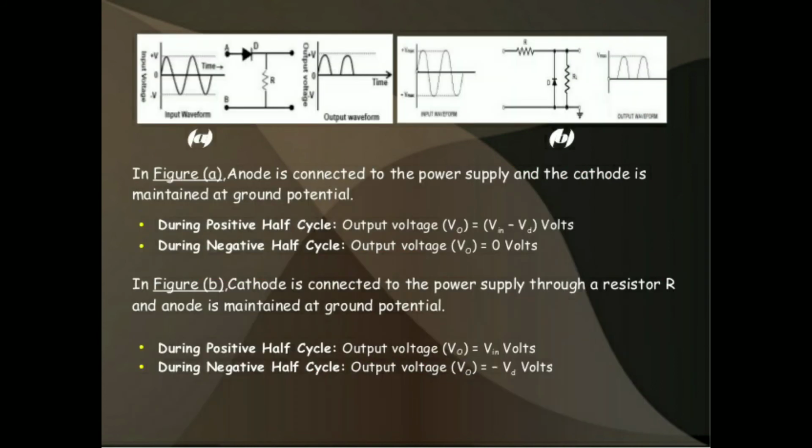These are all the circuit diagrams, where during the positive half cycle the diode is in forward bias condition, and during the negative half cycle it is in reverse bias condition. These are all the circuit diagrams of the positive and negative clippers.